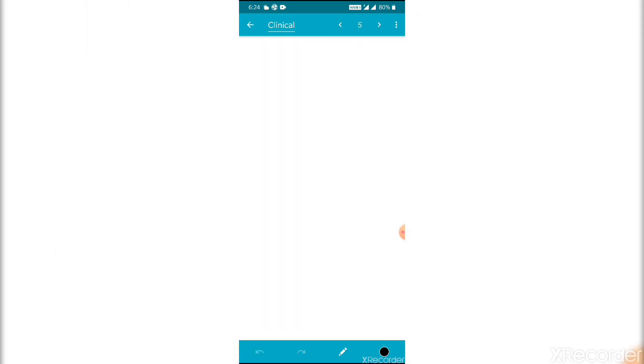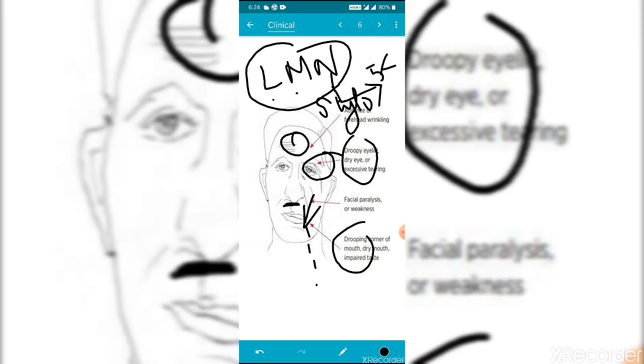I once again repeat. Bell's palsy is an LMN type of lesion of the facial nerve, compression of the facial nerve in the stylomastoid foramen. Some of the clinical features are facial asymmetry, loss of horizontal fissures in the forehead, drooping eyelids, drooping mouth, loss of the nasolabial fold, and facial paralysis. These are the clinical features.